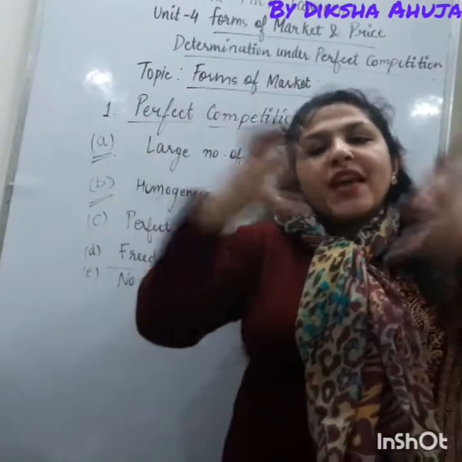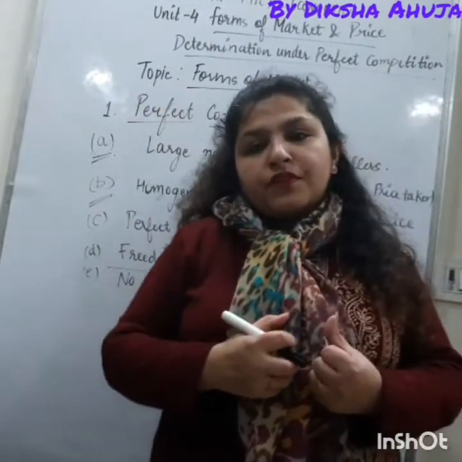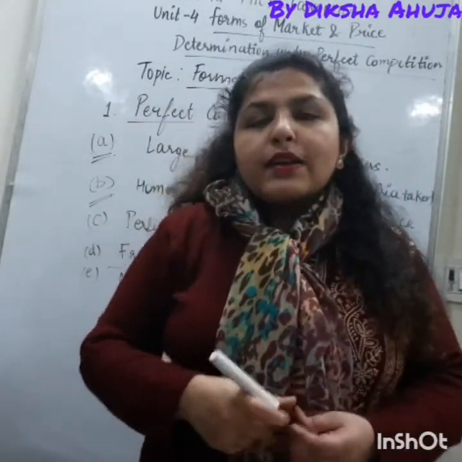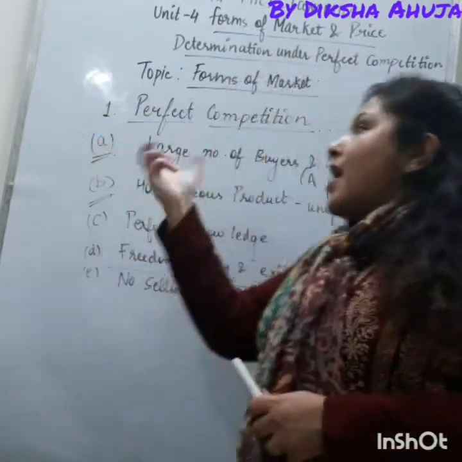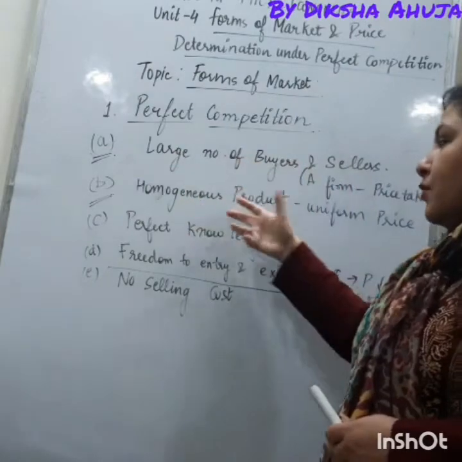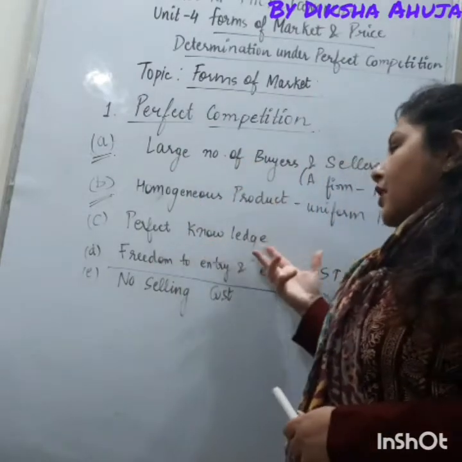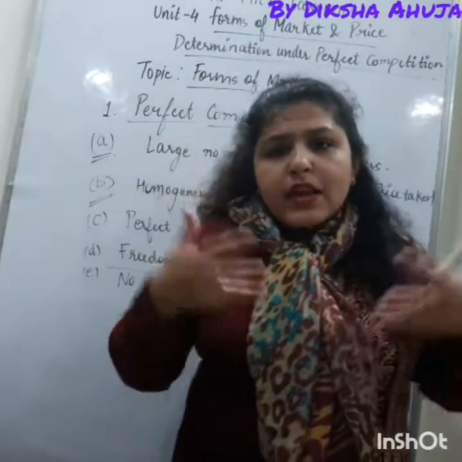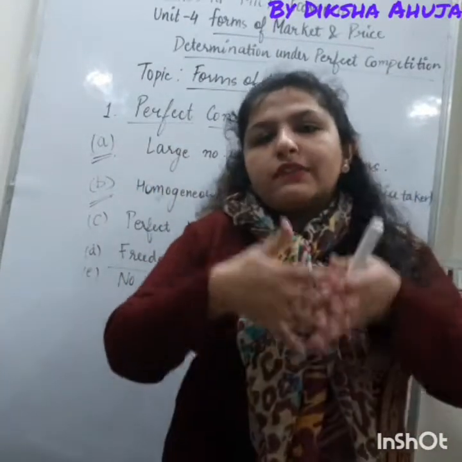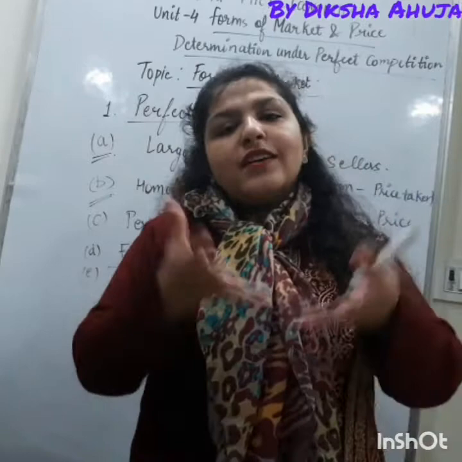Let's make the definition of perfect competition from this. Perfect competition is a market form in which there are a large number of buyers and sellers selling a homogeneous product, having perfect knowledge about the market, and there is freedom of entry and exit. What we need to do is combine all the features together to form the definition.